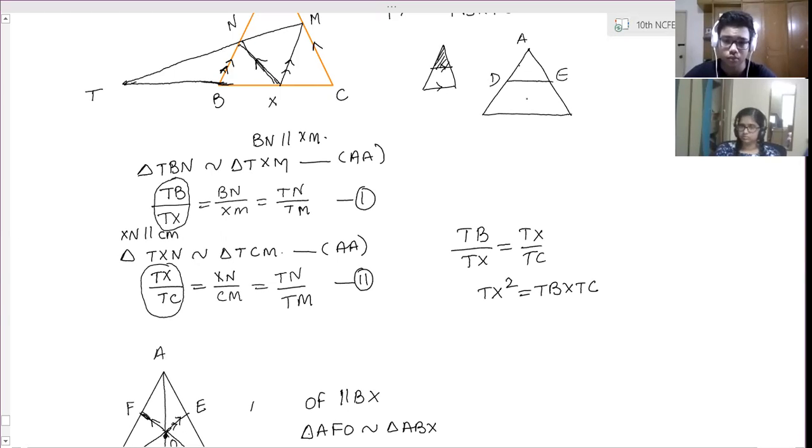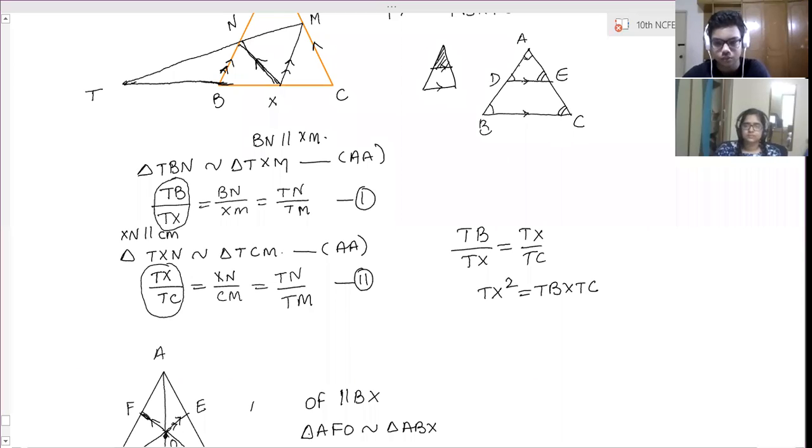A, D, E, and this is BC. This is not BPT. By BPT, if we know AD by DB and AE by EC ratios are equal, then we can say that DE is parallel to BC. And if these two lines are parallel, then we can prove triangle ADE and triangle ABC similar, because this angle is equal to this angle by corresponding angles, and angle A is a common angle. So by AA similarity, these two triangles are proved similar.